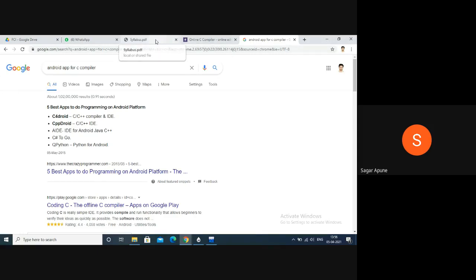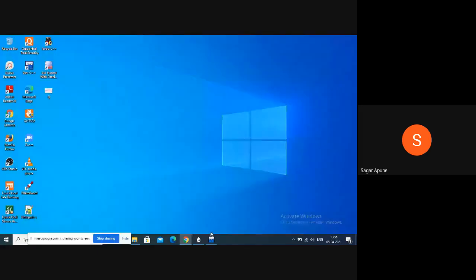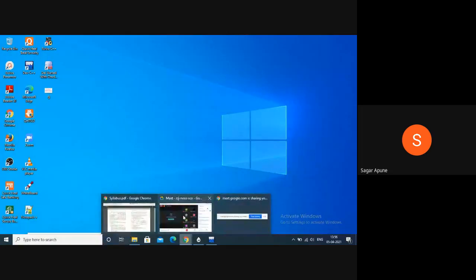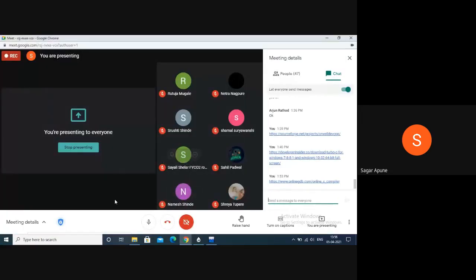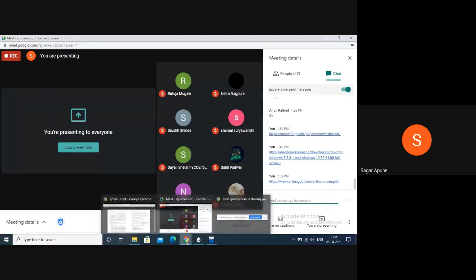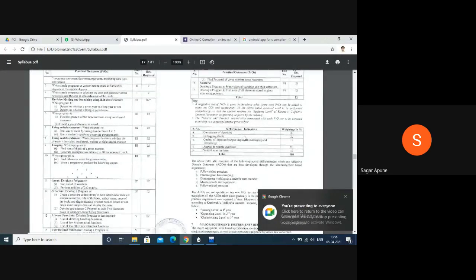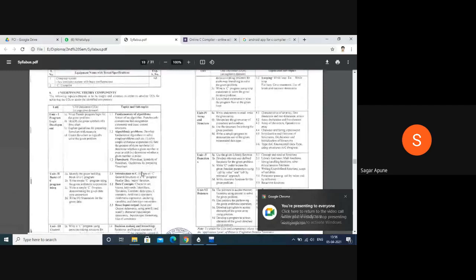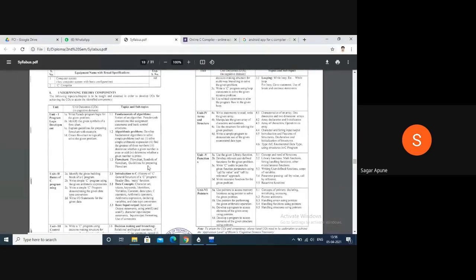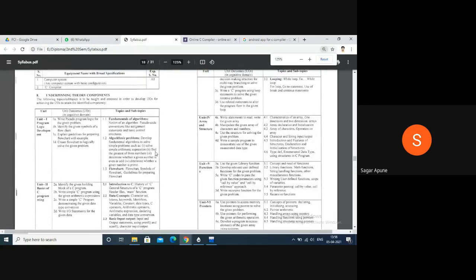Okay, so these are today's topics. From tomorrow, we will start our syllabus. Okay, from the first unit. Which is our first unit? Just check your syllabus, program logic development. From that first unit, you have to develop your algorithms. What is the concept of algorithms, algorithm problems, how to draw a flowchart for an algorithm. This is a very simple unit. We will cover this in the next lecture. Okay, so we will start our syllabus from tomorrow.